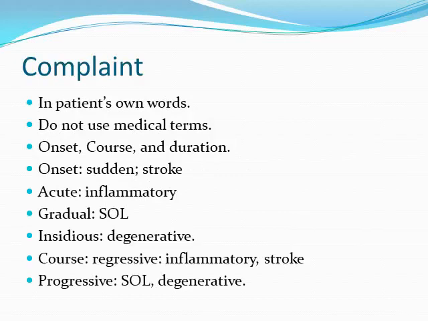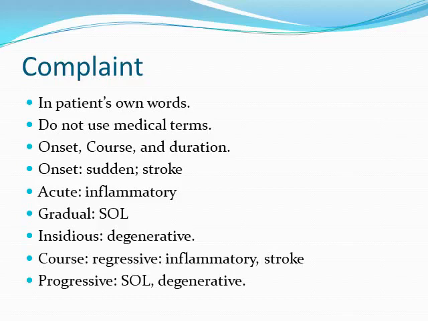After that, we will discuss the complaint of the patient, which should be mentioned in the patient's own words with no use of medical terminology, including onset, course, and duration. Onset can be sudden, like in stroke, acute in inflammatory conditions, gradual, like in space-occupying lesions, or insidious, with no definite period of time for onset, like in degenerative disorders.